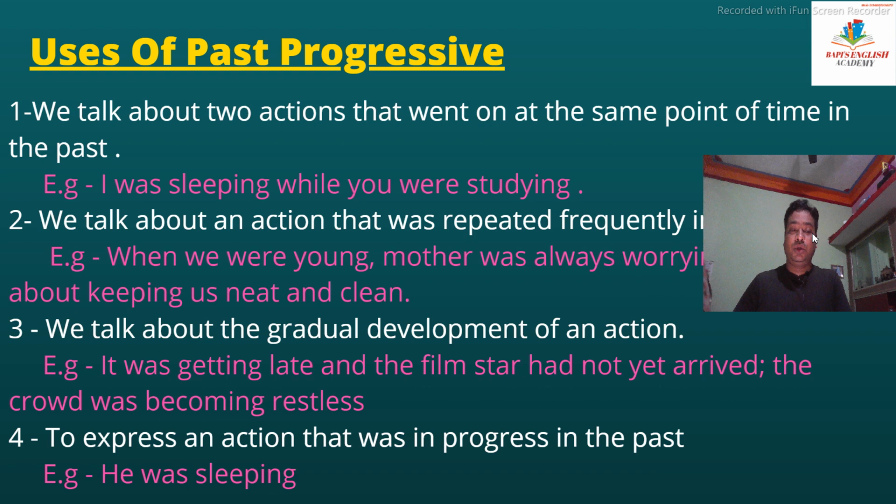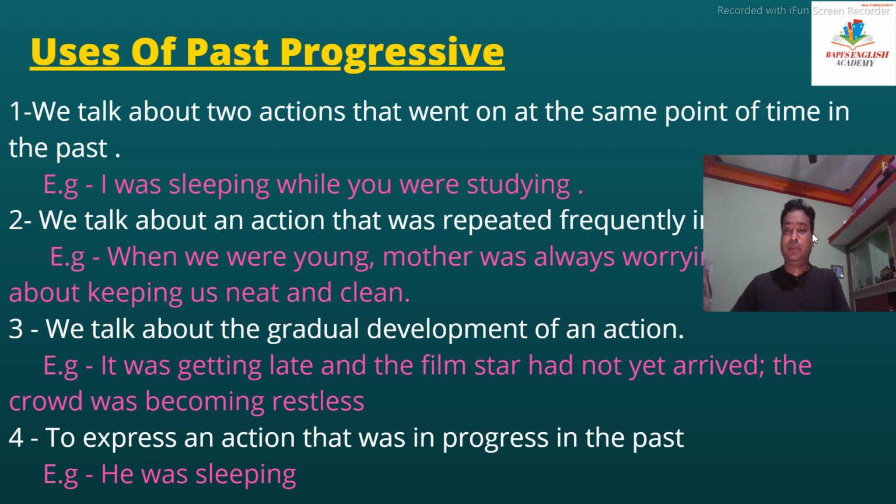Then number 4, to express an action that was in progress in the past. As its name says, past progressive. One action which was in progress in the past, we can use past progressive for that. Like, when I came home, he was sleeping. Another rule is there: if one action is going on or continued and in between another action happened, for the continuing action in the past we use past continuous, and for the action which happened in between we use past simple.